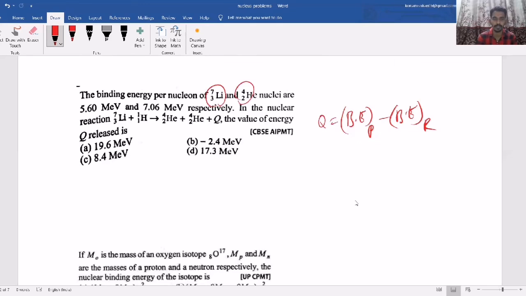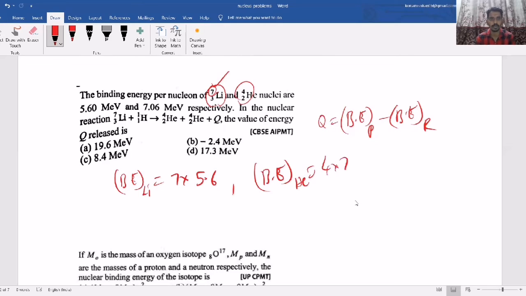So per nucleon they have given. But lithium means there are 7 nucleons. So what is the binding energy for Li? Lithium will be 7 into 5.6. And the binding energy of helium, if you consider 4 nucleons are there, so 4 into 7.06.